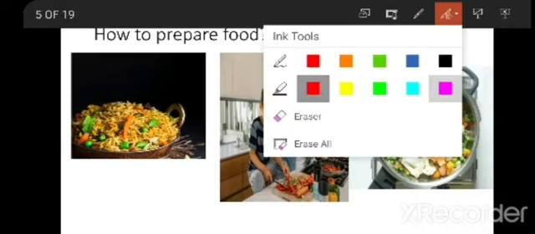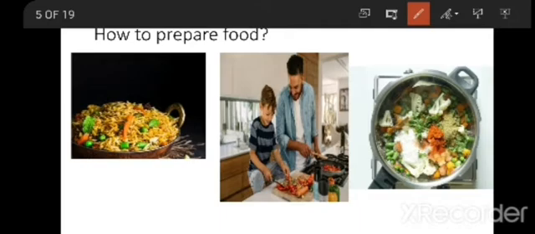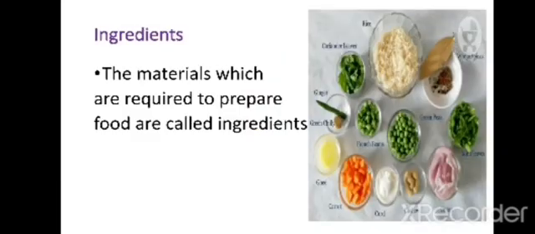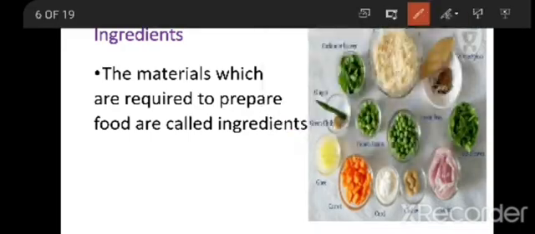But how to prepare food? We will be eating and we know the reason why food is important to us. But we don't concentrate on the materials or the preparation of food. So today we are going to discuss what are the materials which are used in preparing the food and from where do we get those materials. So first, basically for the preparation of the food we need ingredients. So what are these ingredients?